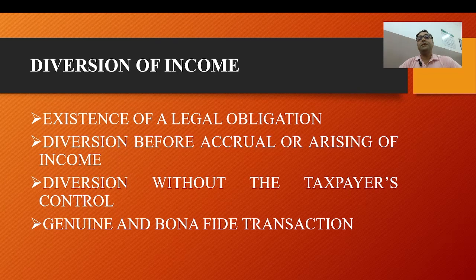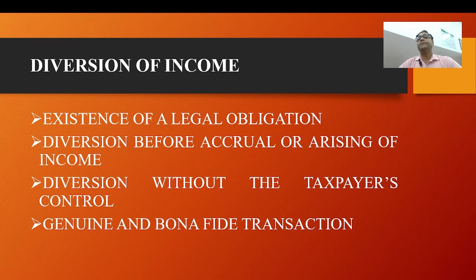The diversion of income must be a genuine and bona fide transaction, and must not be a sham or colorable transaction intended to evade tax. If all four conditions are met, the diverted income will not be treated as the taxpayer's income for tax purposes, and it will be taxable in the hands of the third party to whom it is diverted.